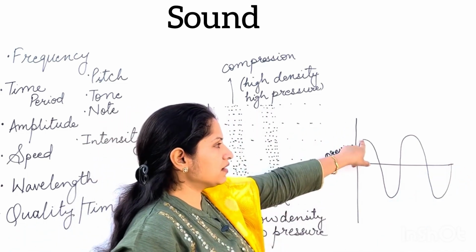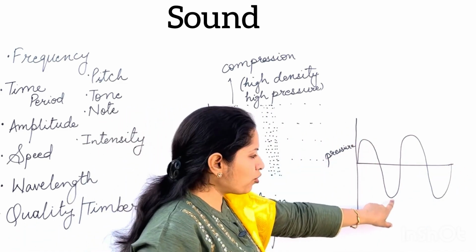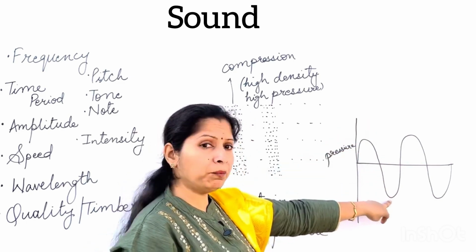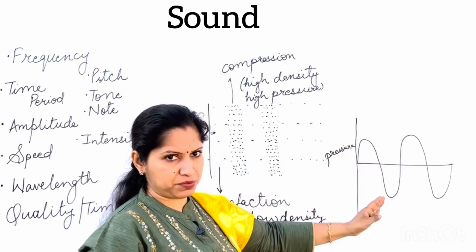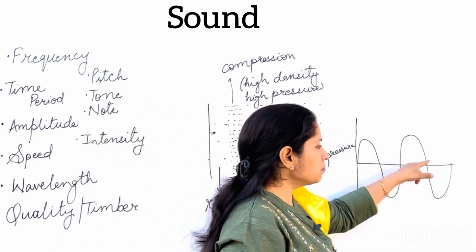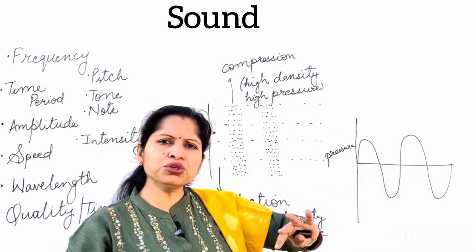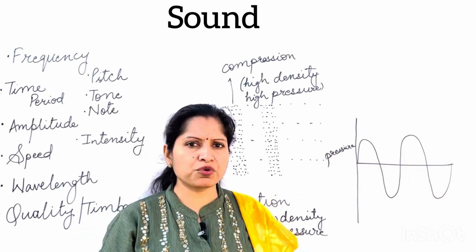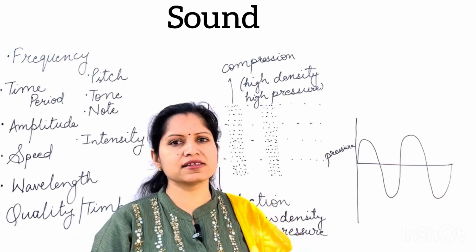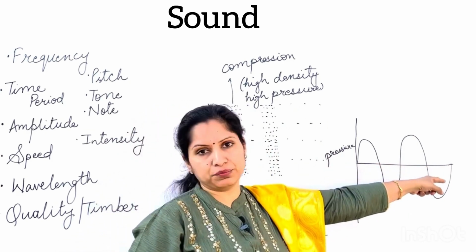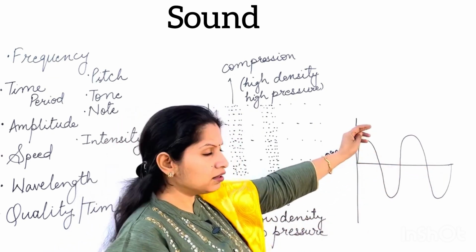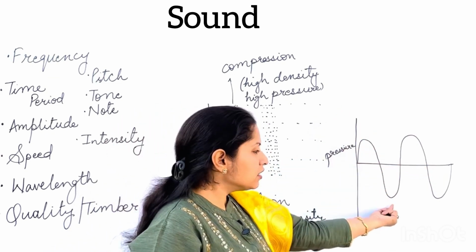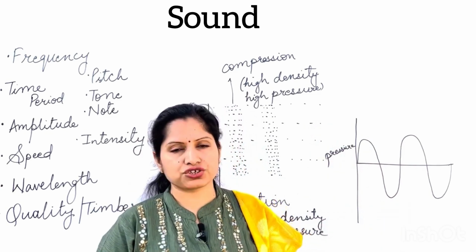This point will be representing the pressure high, and this point is representing when the pressure is the minimum or lowest, because this is the pressure area we are representing. And this mean position line here represents the neutral pressure. When there was no sound propagating in the medium, whatever was the pressure of the particles there, that is shown by this mean position line. Okay, so the area of high pressure is represented here, and when the pressure is going to fall down, this is the area of low pressure.